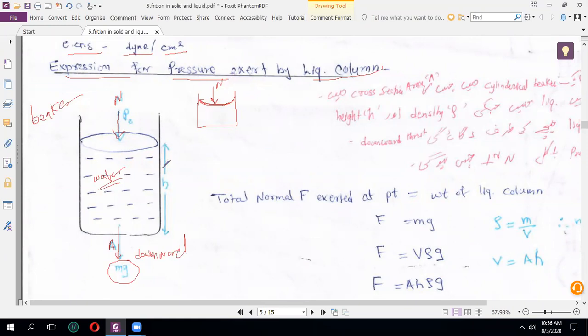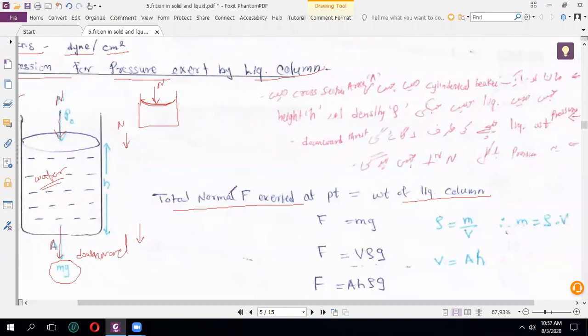Now यहाँ पर हमें दिख रहा है दो फोर्स है, and both forces are doing the same thing. The first force is also downward and the lower bottom force is also downward. So can we say that the total normal force applied at some point is equal to the weight of the liquid column, because both forces are doing the same thing? So can we say that the normal force and the gravitational force are both the same? So in this concept the normal force is represented by F and the gravitational force is represented by mg.